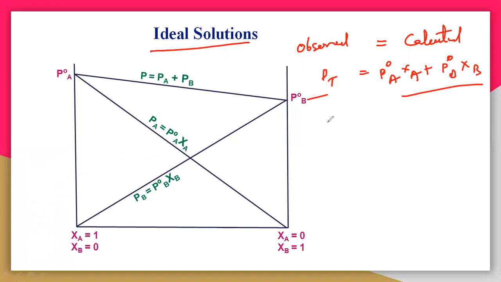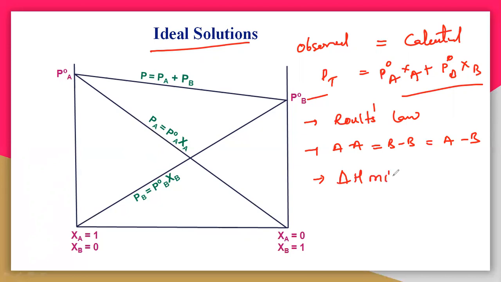To behave as an ideal solution, it must follow these conditions. The first condition is Raoult's law. Next, the interactions between A comma A, B comma B and A comma B must all be the same. That means the force of attraction between A and A and between B and B must be equal to the interaction between A and B. Also delta H mix must be equal to 0, and delta V mix must be equal to 0 to behave as an ideal solution.